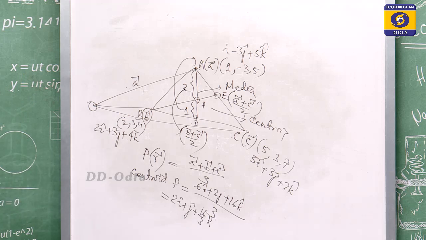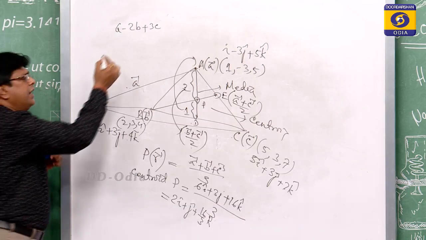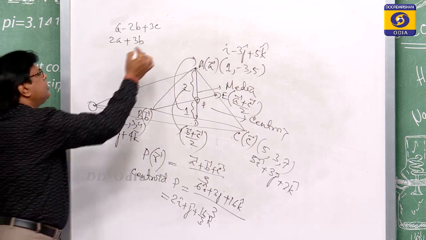And another question: PQR with position vectors a minus 2b plus 3c, another vector is 2a plus 3b minus 4c.